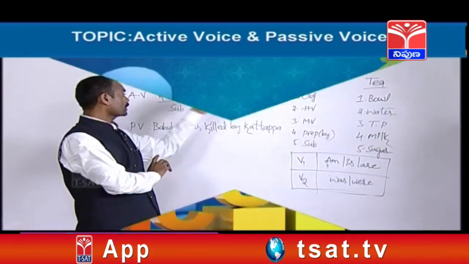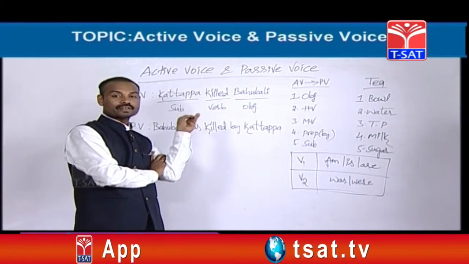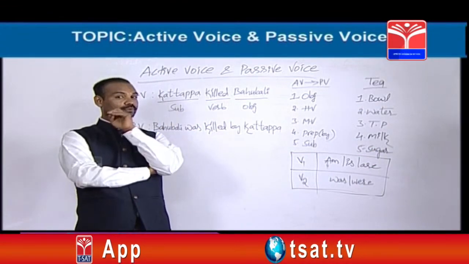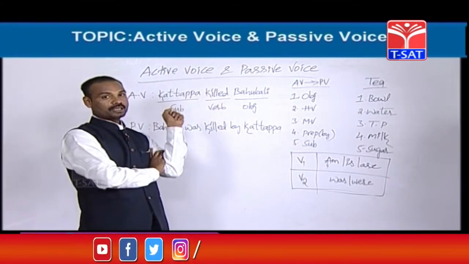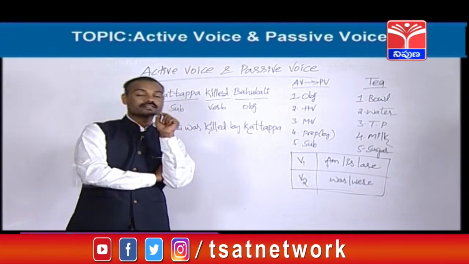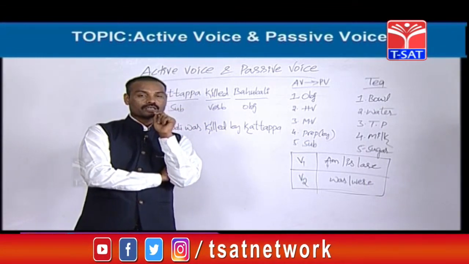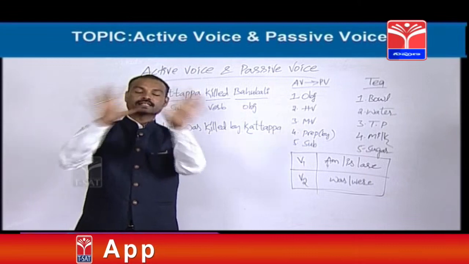So, Kattappa killed Bahubali. It is active voice here. But if you treat this sentence as a tense, it is simple past. See, Kattappa killed Bahubali. Is it a simple past sentence or not? So, friends, active voices means tenses only.